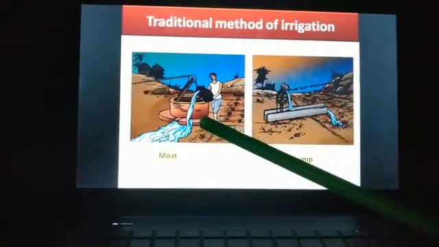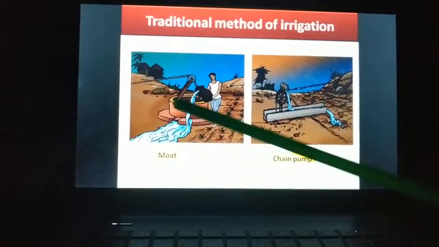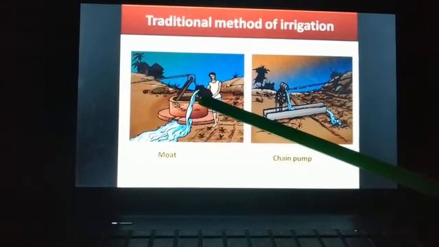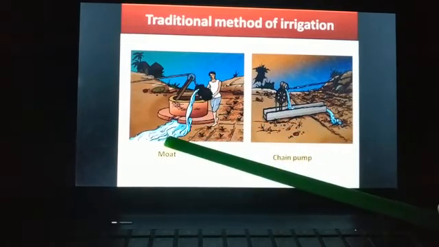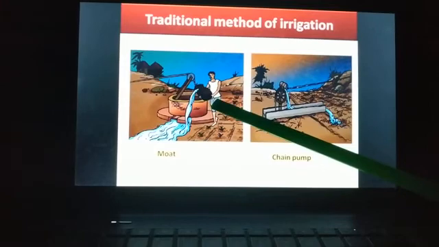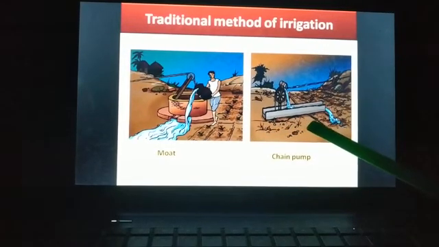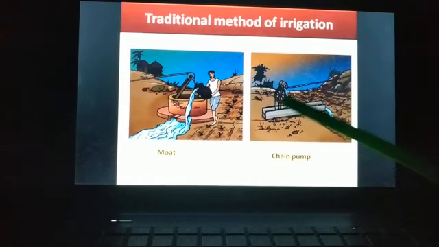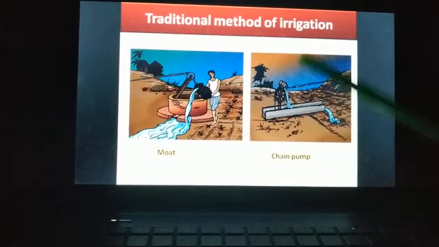In the mouth system or the pulley system, the water is lifted in a pot from the well, and it is then poured on the crops, and this is done manually by a farmer. The chain system involves irrigation of the field with the help of water filled in buckets. So we have a chain here, and the water is filled in this bucket.